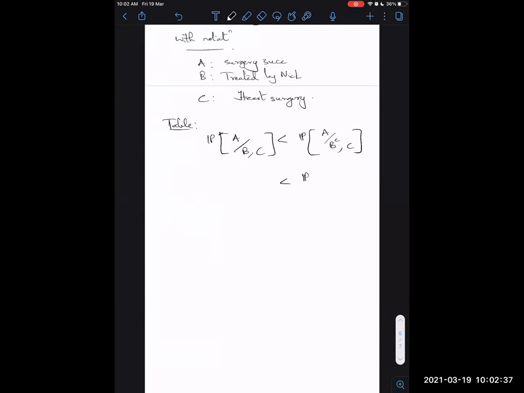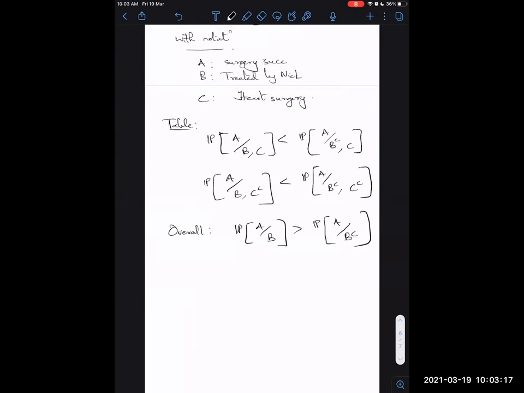Similarly, you know that when the other kind of surgery was performed, Hibbert actually had 10 successes and no failures, whereas the probability of success for Nick was slightly lower because he had a few failures when he did the bandage removal as well. So this is what you understand from the table. But overall, we saw that the probability of success given that Nick performed the surgery is greater than the probability of success given that Hibbert performed the surgery. So this is the paradox.